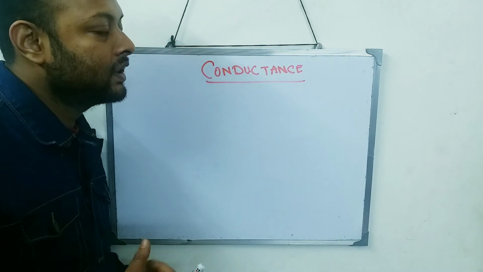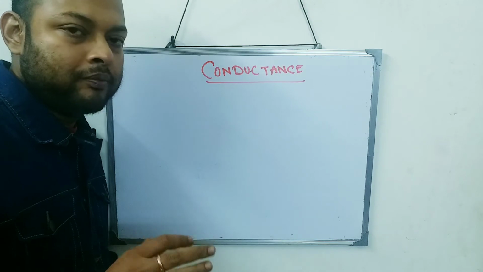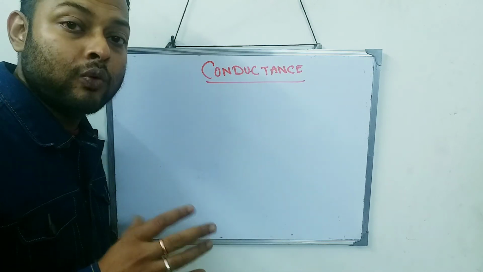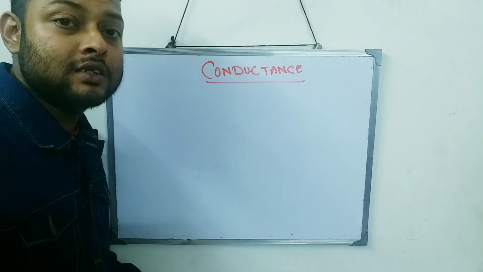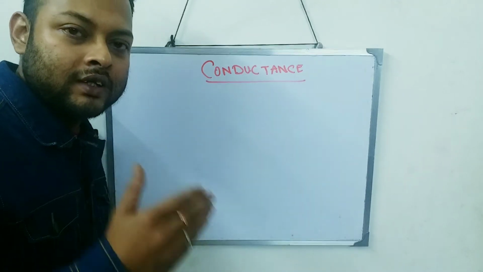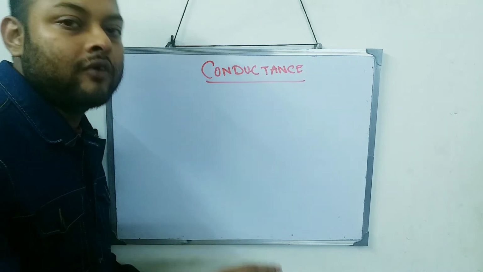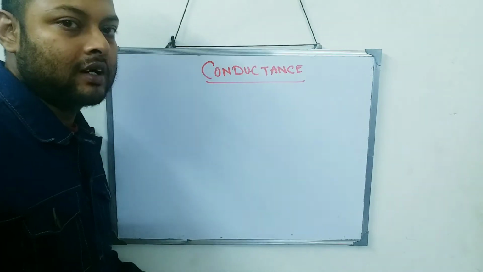So in this lecture, we have to understand what is conductance. Before conductance, we have studied what is resistance. What was resistance? The obstruction offered to the flow of electrons. So resistance is the obstruction. So opposite of resistance is conductance.